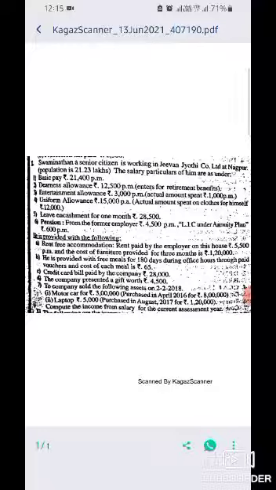He is provided with the following: rent-free accommodation, rent paid by the employer on his house 5,500 per month, and the cost of furniture provided for 3 months is 1,20,000. He is provided with free meals for 180 days during office hours through paid vouchers, and the cost of each meal is 65 rupees.